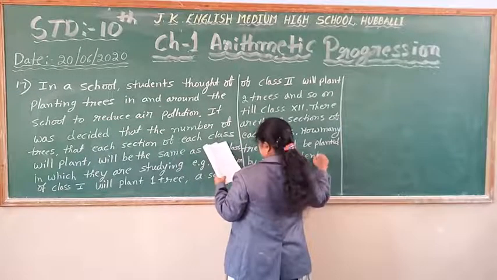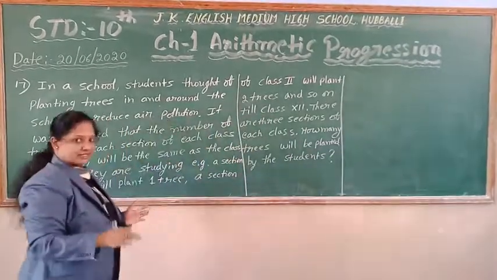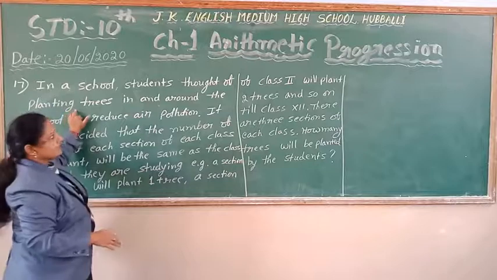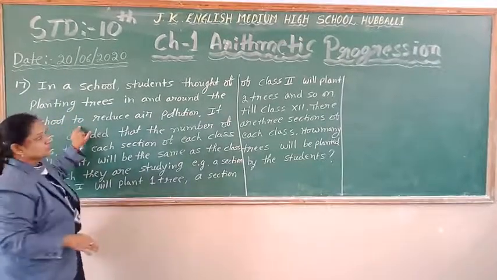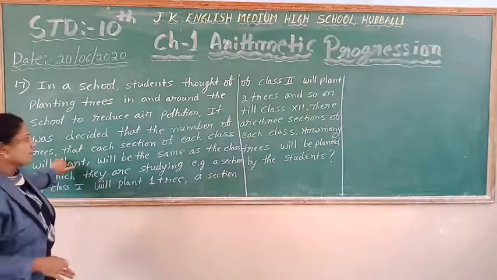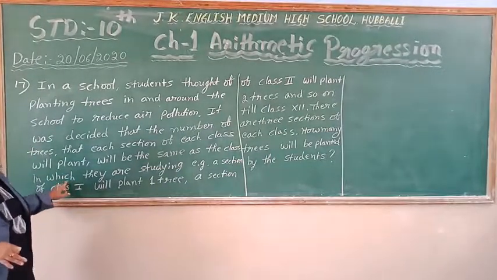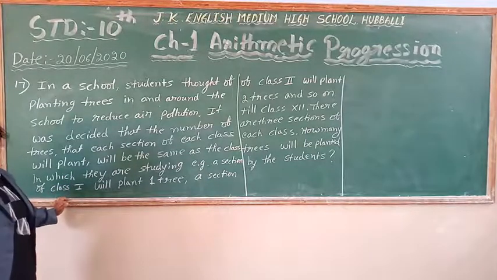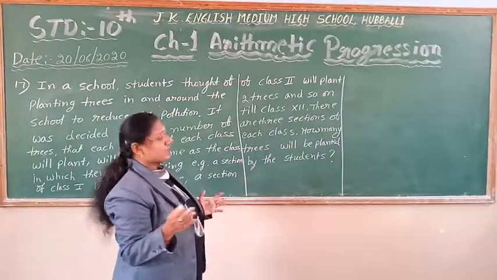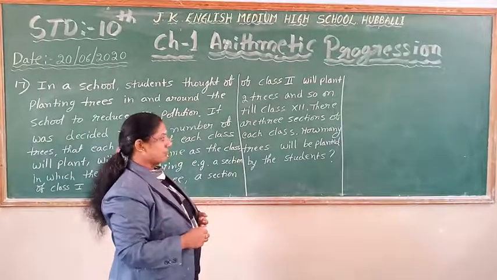So once again, I will read the question. Just listen, children. In a school, students thought of planting trees in and around the school to reduce air pollution. It was decided the number of trees that each section of each class will plant will be the same as the class in which they are studying. Example, a section of class first will plant one tree, class 2 two trees, and so on till class 12. There are 3 sections of each class. How many trees will be planted by students?